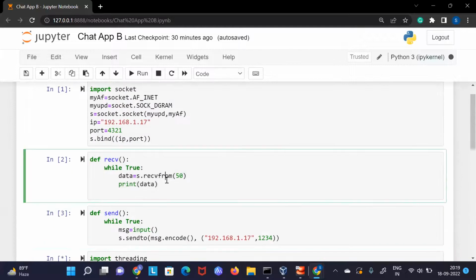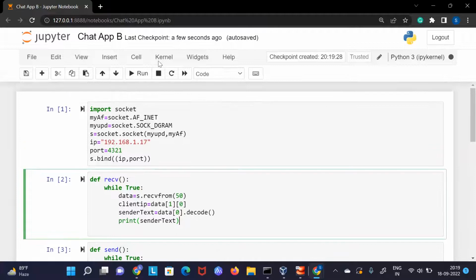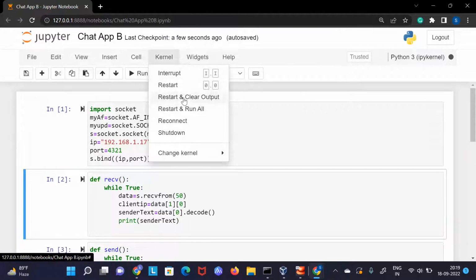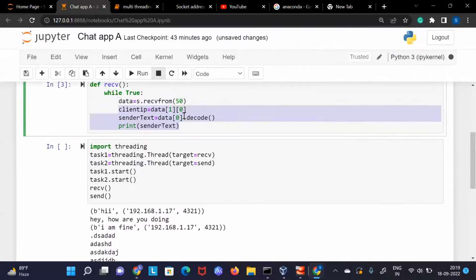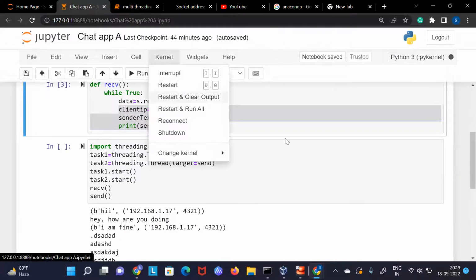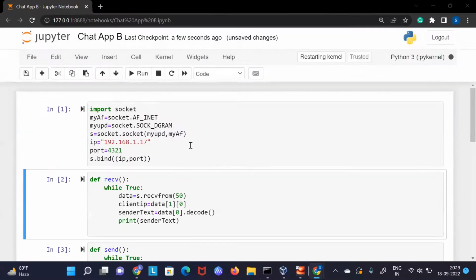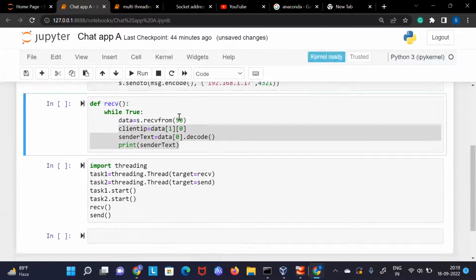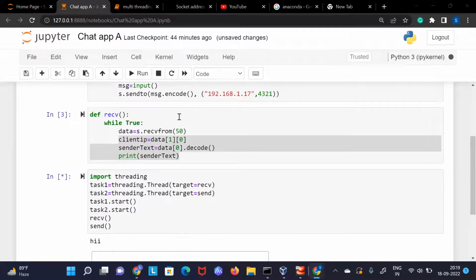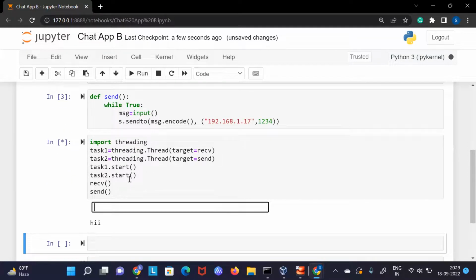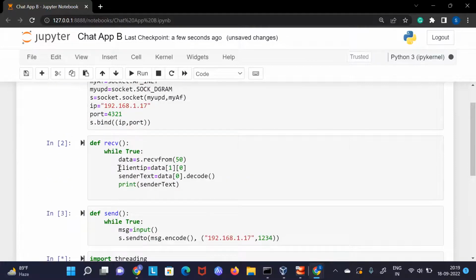So where we are receiving data, instead of this, we can use this. Now if I restart, clear my output, and here also clear my output, you will see, if I run this program again, and here also run my program again, now if I print hi, then only hi will be printed. The complete message will not be printed because we have done some pre-processing. We have removed that IP.